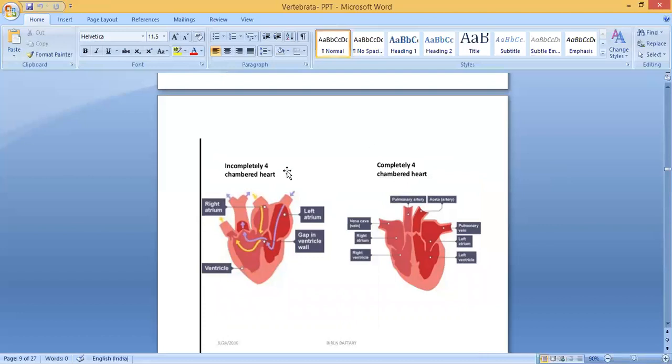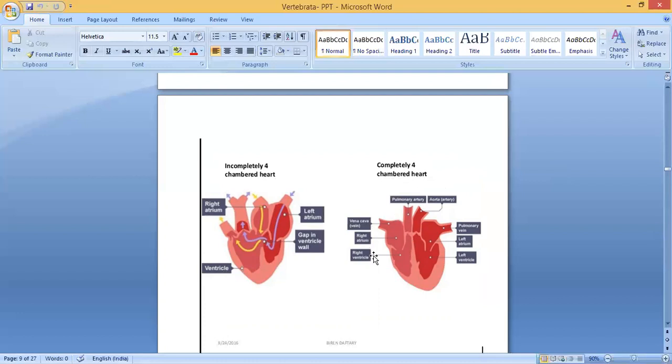Then here you can see a completely four-chambered heart. This is an incompletely four-chambered heart. Right atrium or right auricle, left atrium or left auricle. Here the ventricle, there is a gap in the ventricle wall. So we can say incompletely four-chambered heart. Here you see a completely four-chambered heart.